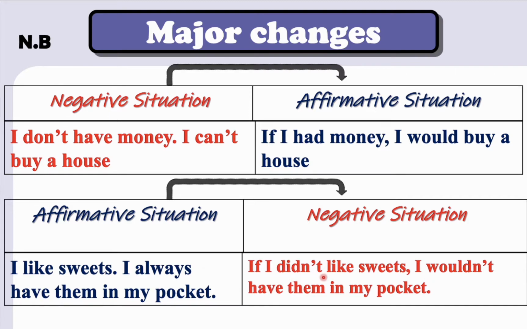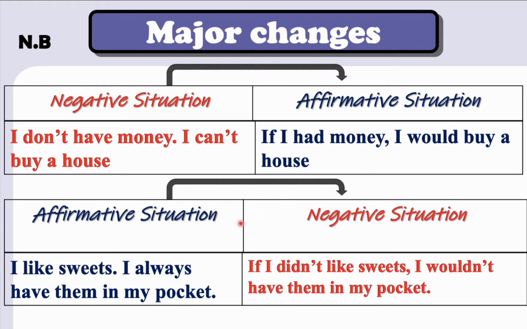So if I didn't like sweets, please remember, try to follow the form of the condition type 2. I like sweets. If I didn't like sweets, I wouldn't have them in my pocket. Because here we want to change the situation of liking sweets into something negative. So please, if we have negative, we change it into affirmative. And if we have affirmative, we change it into negative. Because we make a conditional, because we talk about an imaginary situation.